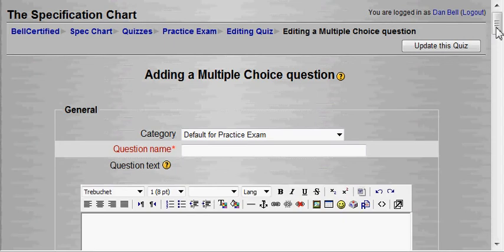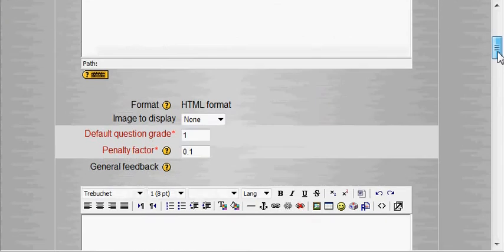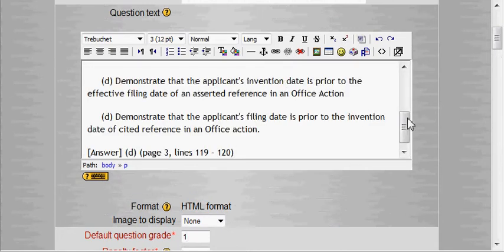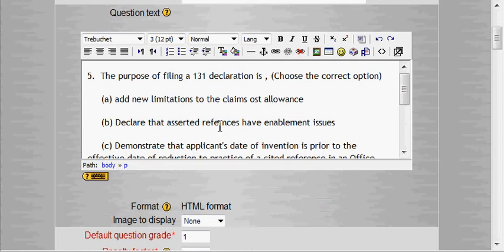So it's going to give me a number of fields here, and I'll paste it all in here and then work with it. So this will be the question. This is Denisha's question: the purpose of filing a 131 declaration is, choose the correct option.